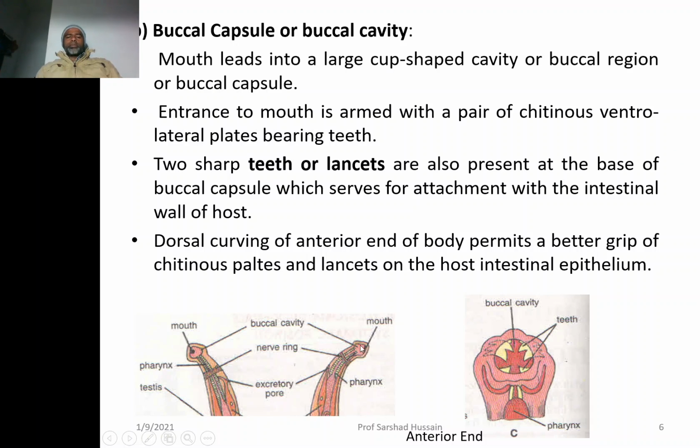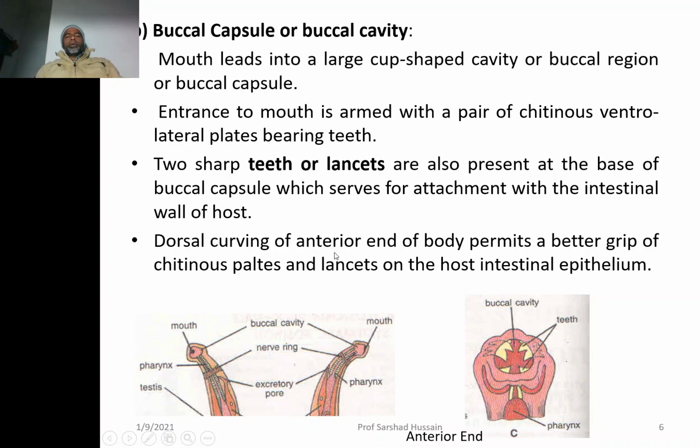So you have this buccal cavity. At the base of the buccal cavity, you may also find further teeth or lancets, which serve for attachment with the intestinal wall of the host. Because the adult hookworm resides inside the intestine of the human being. So in order to remain attached with the wall of the intestine, these teeth or lancets help the hookworm to remain attached.